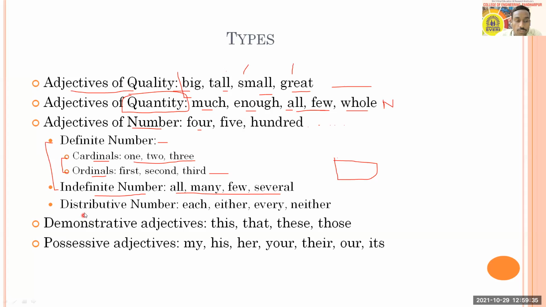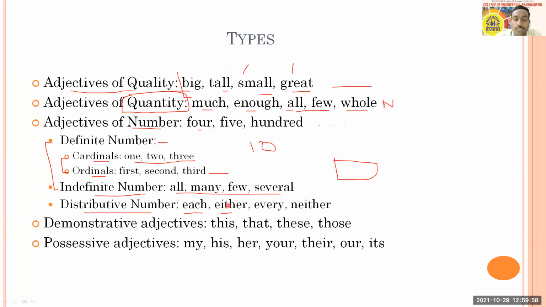Then you can talk about distributive numbers as well. Distributive numbers are just getting divided. So for example, there are 10 students. Out of those students, if I'm going to say each one of you is going to get a prize, each means out of those 10, I'm referring to everybody. So therefore that is each.